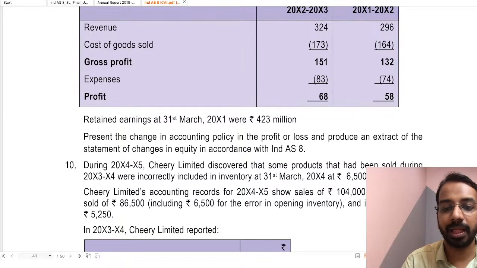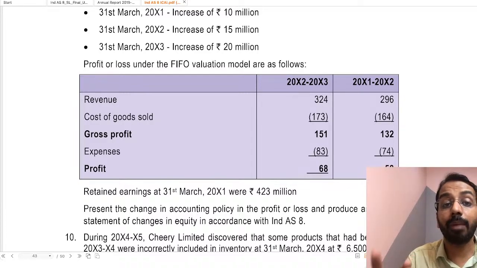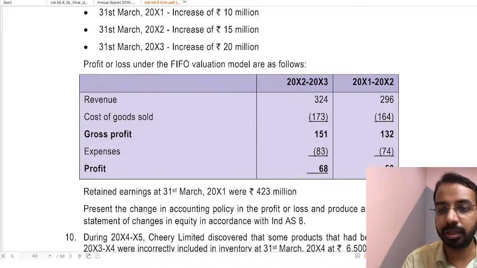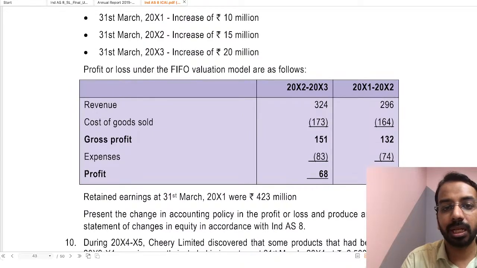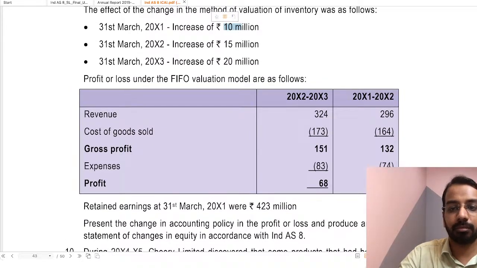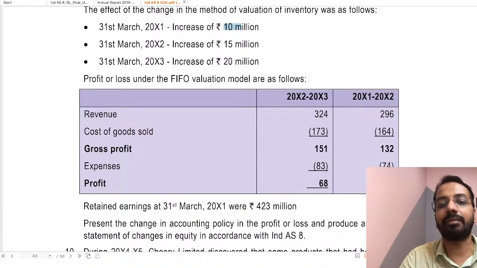Now here, see, my revenue will not change. Because of the change in accounting policy, my cost of goods sold will change. This 296 of revenue will not change. Cost of goods sold is 164. Opening inventory I have increased by 10 million. If I increase my opening inventory by 10 million, my cost of goods sold will also increase by 10 million. So 164 plus 10, 174.